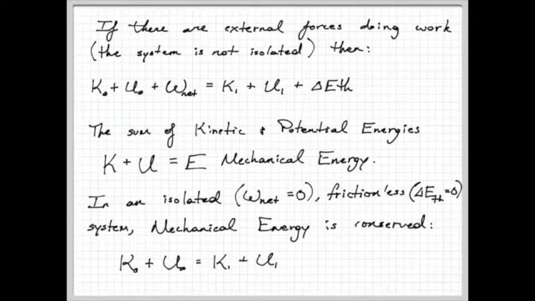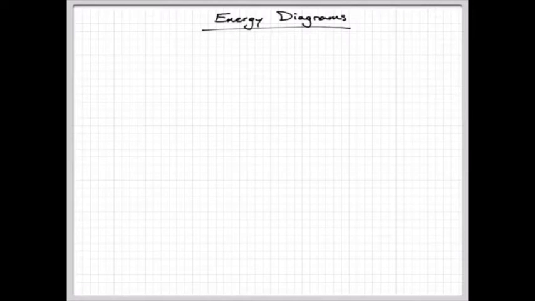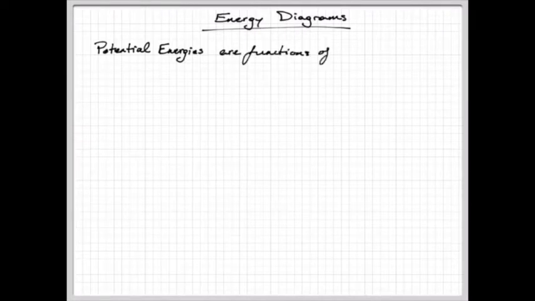All right, so we've established two types of potential energies, and each potential energy is a function of position. Okay? And there are other types of potential energies that we deal with in physics, just not in mechanics. But even those potential energies are in some way tied back to a position.